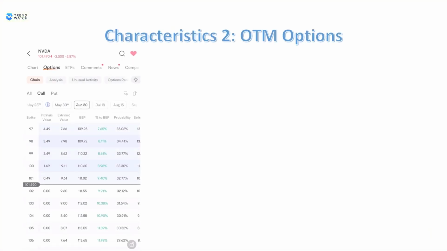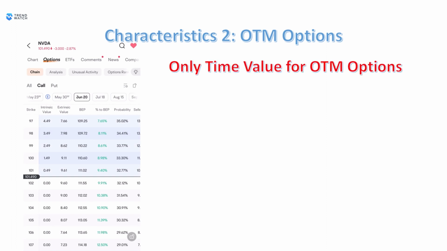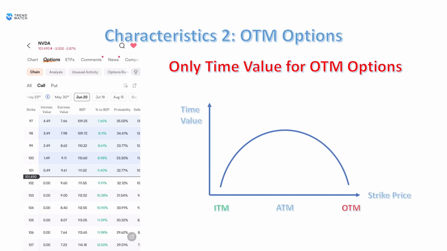For out-of-the-money options, there is no intrinsic value if exercised immediately. The only value this option has is the time value because it is not yet expired. The buyer still has every opportunity to make it an in-the-money option. However, the probability of making it to in-the-money differs. The further away the strike price is from the current stock price, the lower the probability of making it to in-the-money, and hence the lower the time value.